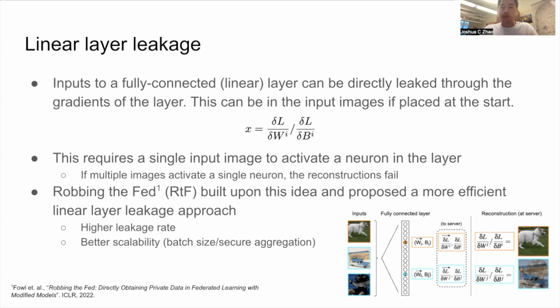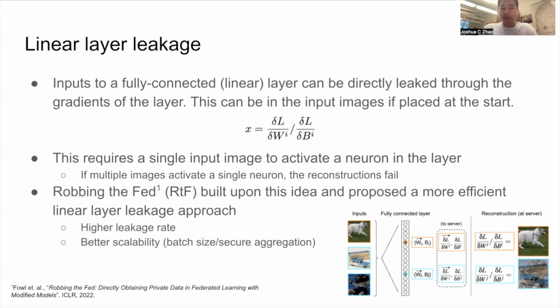And this can be done through a simple division, really just the weight divided by the bias for the activated neuron. However, this does require one thing, which is for a single input image to activate each neuron. If multiple images end up activating the same neuron, the reconstructions will fail. And this is shown in the figure at the bottom, where the first image, the dog, is reconstructed correctly because only a single image activated the neuron. However, the bottom two images, the car and the fish, end up activating the same neuron. As a result, the reconstruction fails, and the reconstruction is more of a combination of the two images.